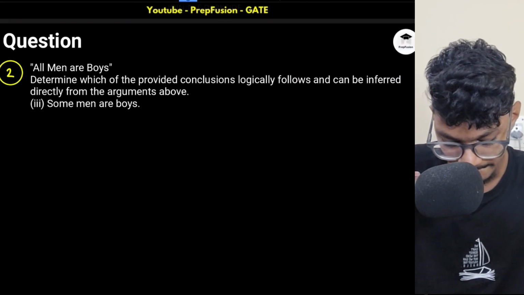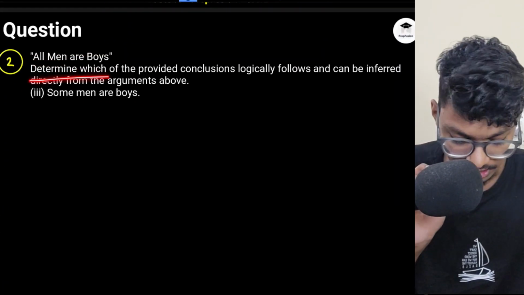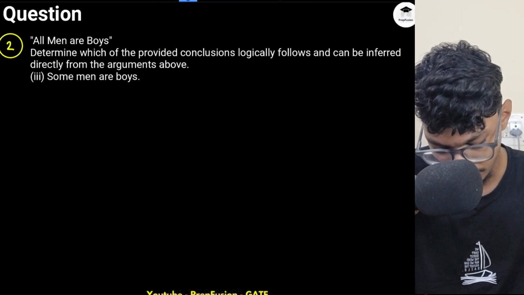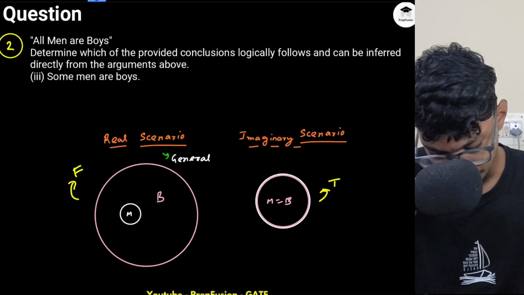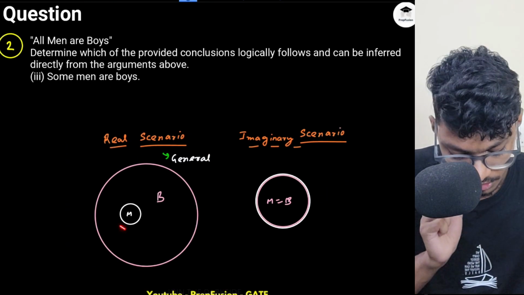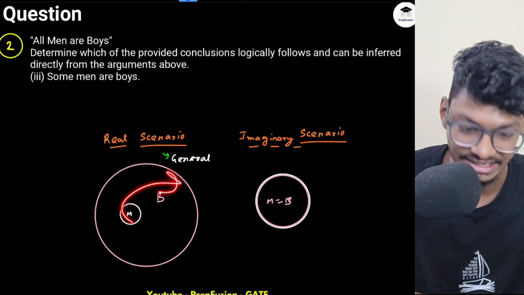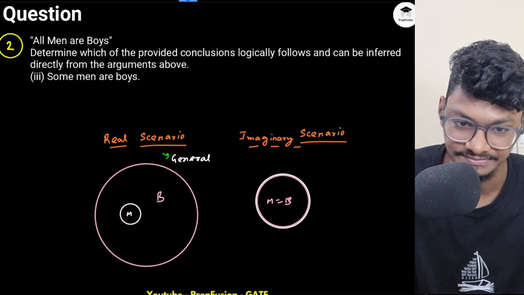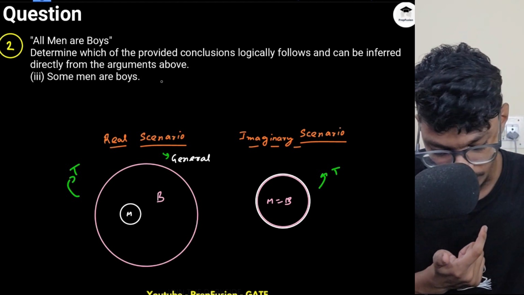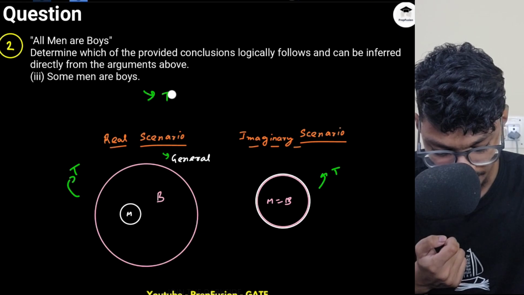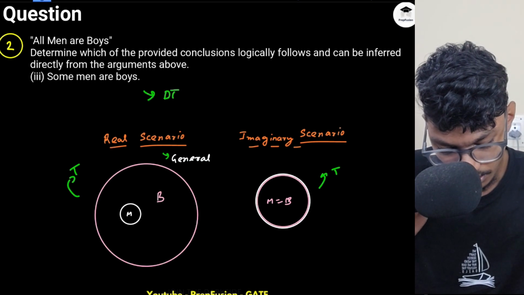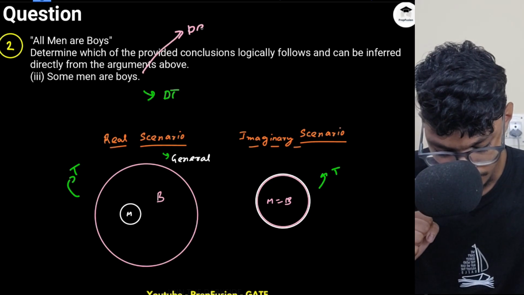Now let's come to the next one. All men are boys. Again, the statement is the same: all men are boys. The conclusion is some men are boys. Now again I will paste the picture. Pause the video, try to go yourself. Some men are boys. Here again, all men are boys, so this is correct. And here also some men are boys, all men are boys here. So both are telling me definitely true. This is also true, this is also true. So again this conclusion will be definitely true. Okay, we'll solve a few questions from there, you will understand. And again, this is a positive conclusion.